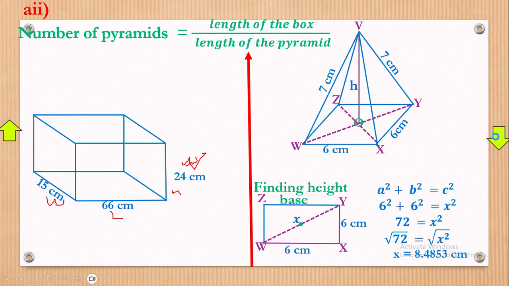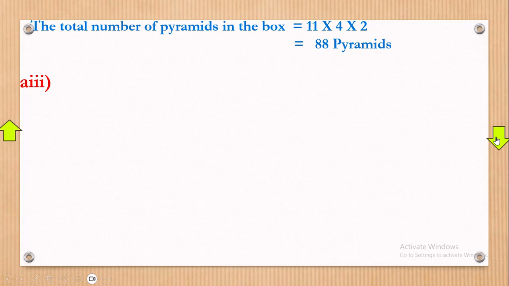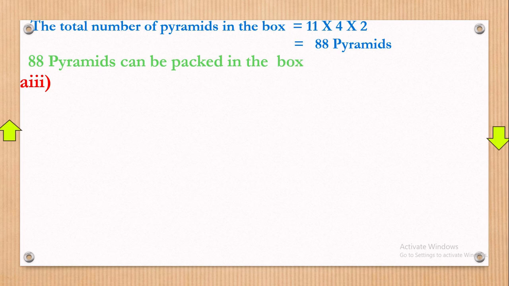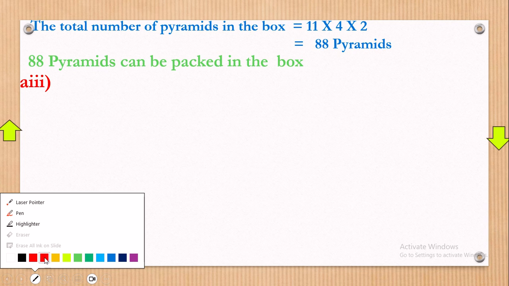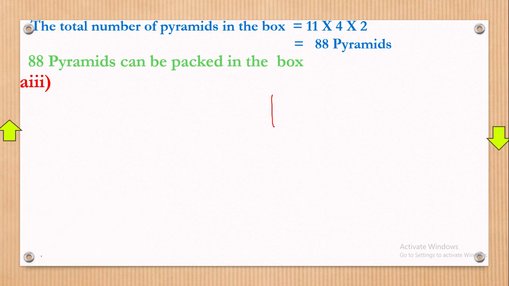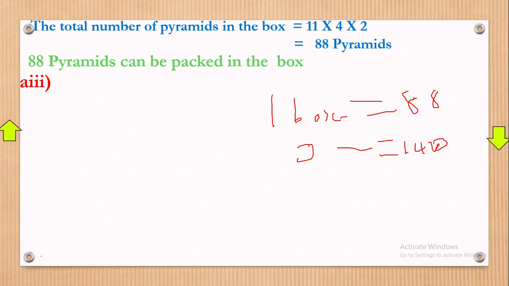Let's go back there. Now let's get this written. Okay, the conclusion for the other part up is that 88 pyramids can be packed in the box. So it means that one box can hold 88 pyramids. What about once you have 1,420 pyramids? We shall need how many boxes right here?